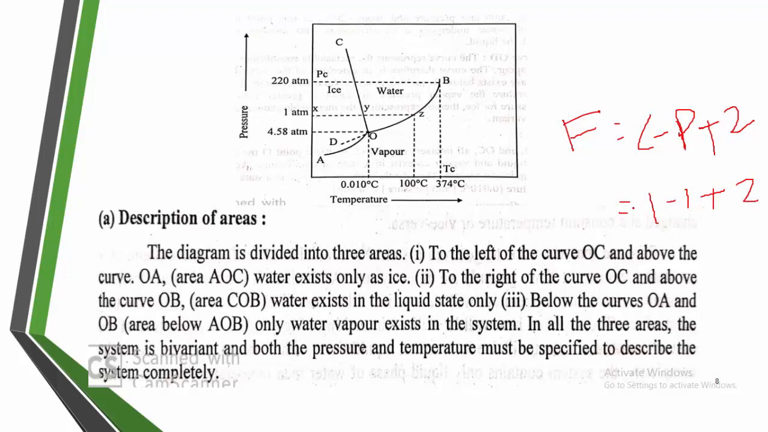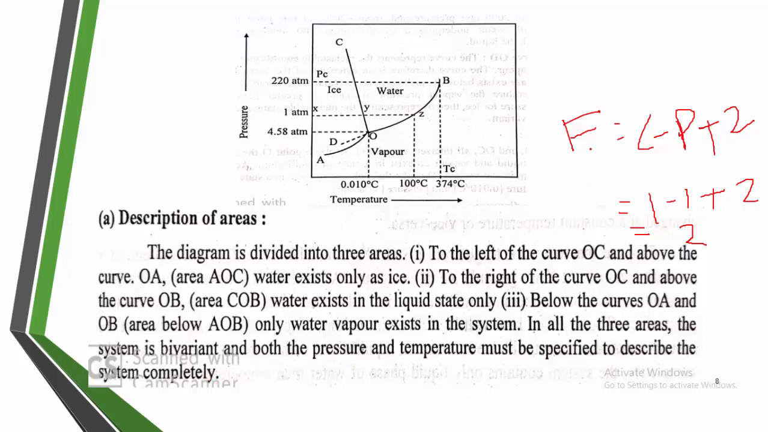Okay, you are getting my point. So minus 1 plus 1 will get cancelled, and you will get 2. That is the degree of freedom for the area under the curve AOC or BOC or AOB. You can take any area, and you will always get the value 2. It indicates that these areas are bivariant. In all three areas, the system is bivariant, and both the pressure and temperature must be specified to describe the system completely.